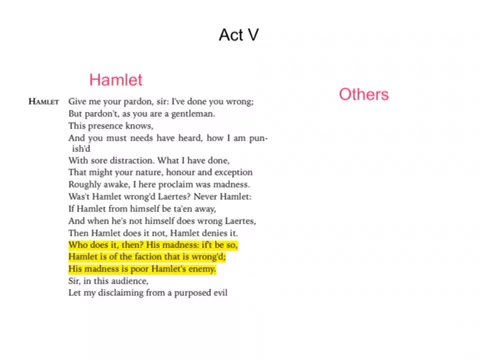In Act 5, you see Hamlet being more sane than ever. In his quote, "Who does it then? His madness. If't be so, Hamlet is of the faction that is wronged. His madness is poor Hamlet's enemy."